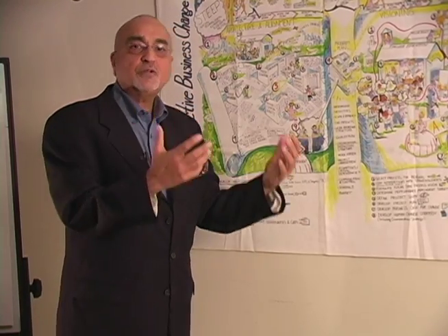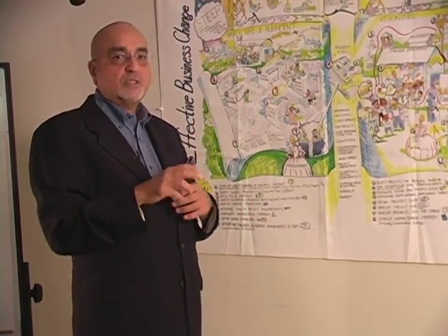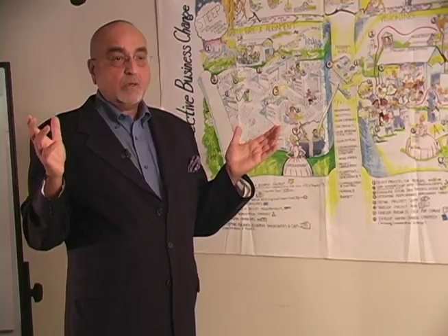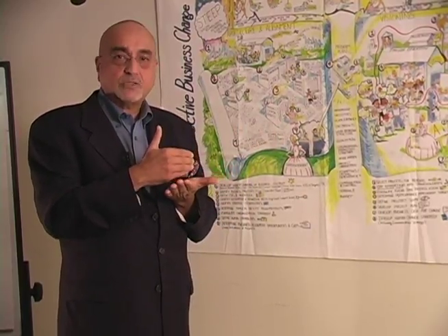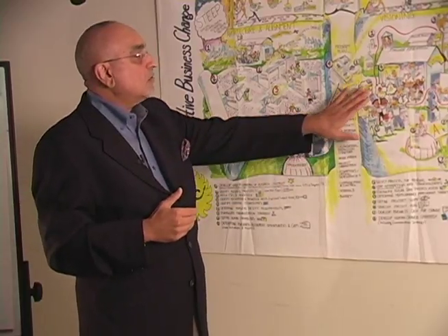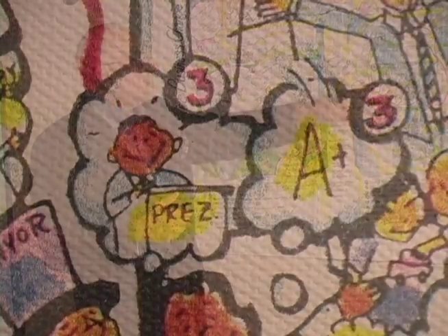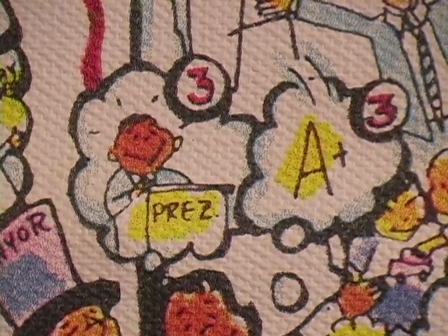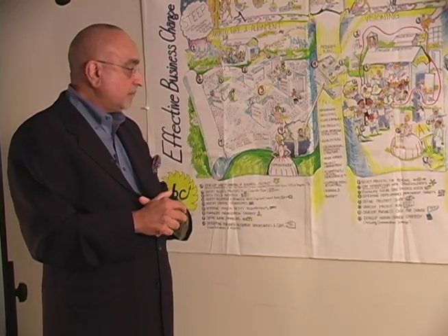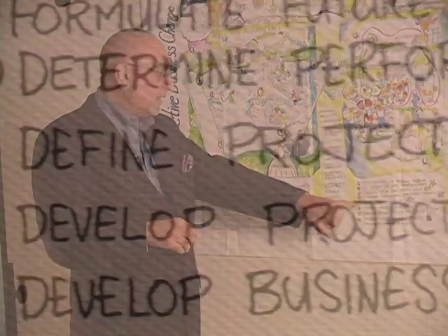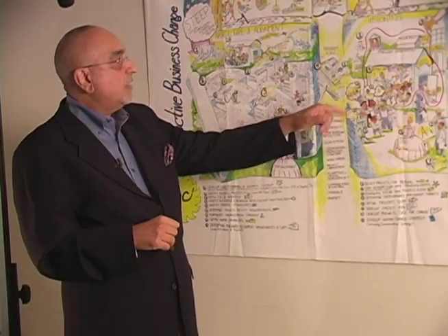Because if we have a vision for going forward, how would we know that we are achieving the vision for this process? The only way we can know is if we have key performance measures or key performance indicators in place. So if we look at this diagram, we might say that the scorecard is A+. The vision for the school is to have an A+ scorecard. Every student gets A+.